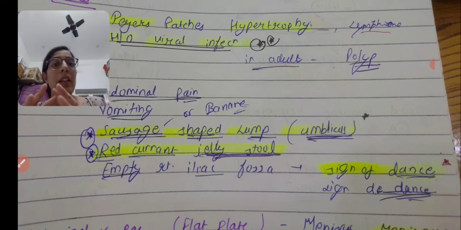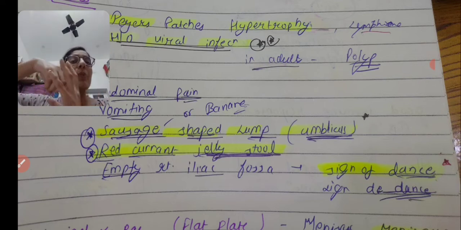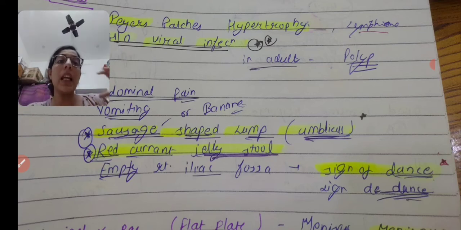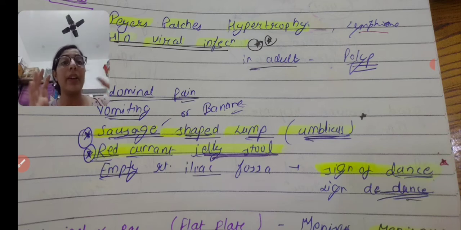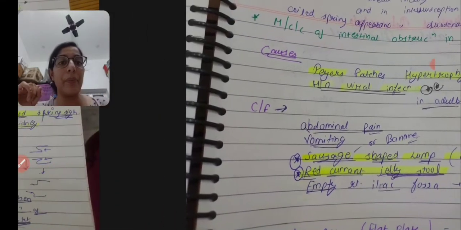Because of invagination, the receiver part moves upwards and the donor part moves inwards, so you will find that there is nothing in the right iliac fossa, where the cecum is normally present. When you find nothing in the right iliac fossa on palpation, this is known as the sign of Dance, or Dance's sign.